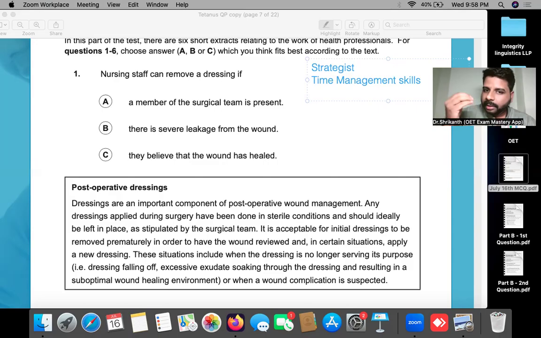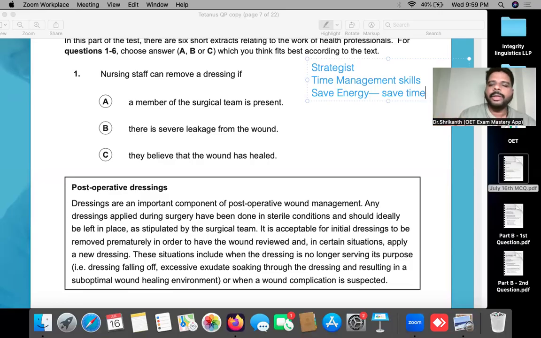By the time you finish reading part B, the OET people want you to be completely exhausted so that when you start reading part C, you don't have any energy. So you must save your energy. The strategies that you're implementing must not only save your energy, they will save your time as well. So time management is important, and at the same time, you must save your energy as well.